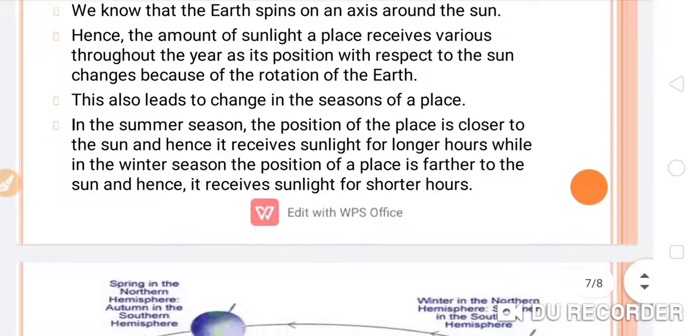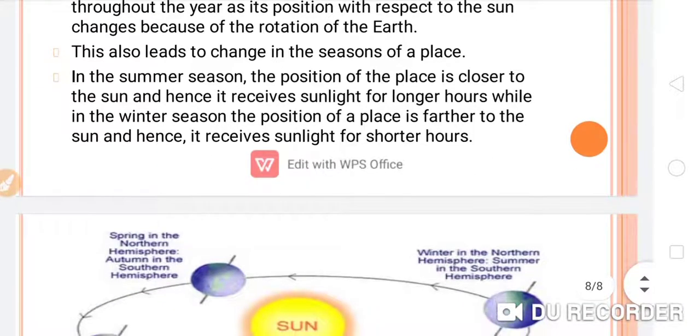In the summer season, the position of the place is closer to the sun and hence it receives sunlight for longer hours, while in the winter season the position of the place is further from the sun and hence it receives sunlight for shorter hours.